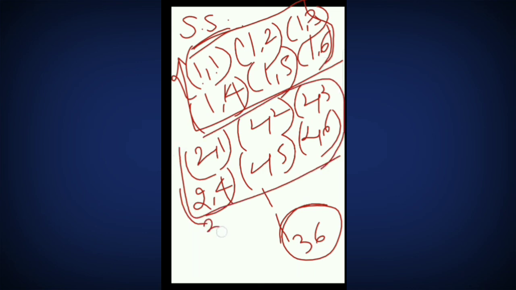When 3 comes, 3 1, 3 2, 3 3, 3 4, 3 5, 3 6, and so on. Next 4 1, 4 2, 4 3, 4 4, 4 5, and 4 6. There will be a total of 36 sample spaces.